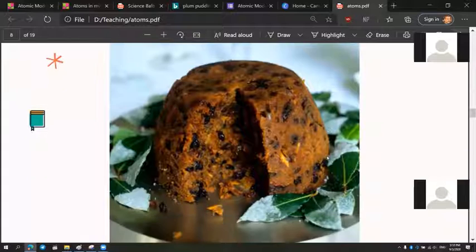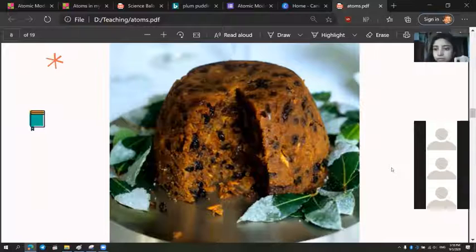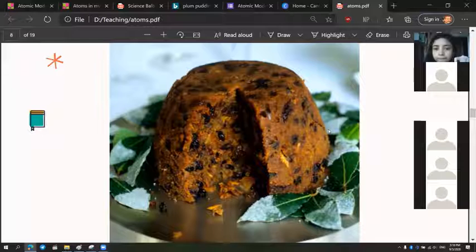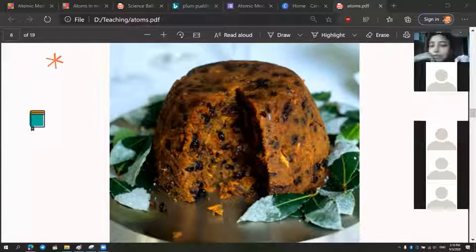Have you guys seen this? Do you know what this is? What is this? No, you have not seen this? Okay, this is something that we have at Christmas time. I don't know if it's there in Mumbai. Yes, it's a type of cake called a plum cake, also called a plum pudding. It's a cake with raisins, which are dried grapes, and nuts inside it.